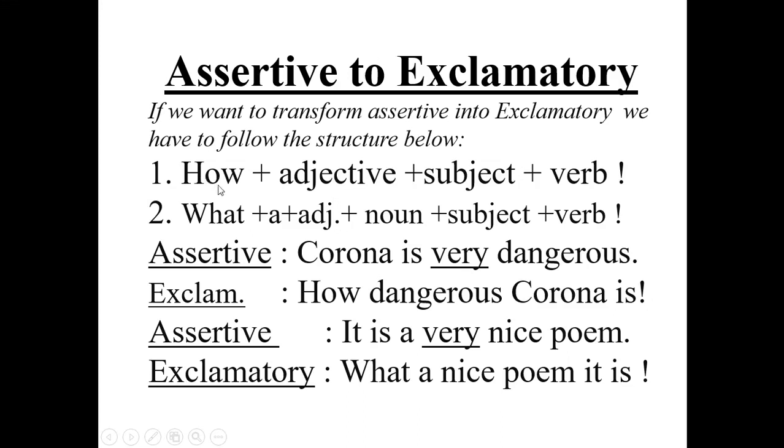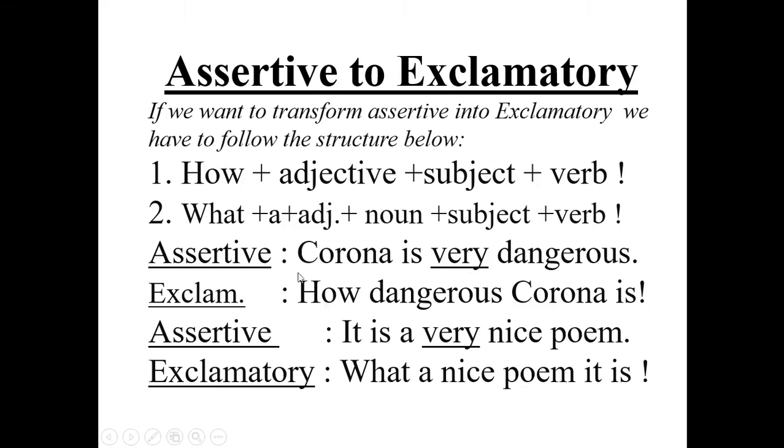That is, start with how. As there is very, underline the word very. So if we want to make this sentence exclamatory, we must start with how.